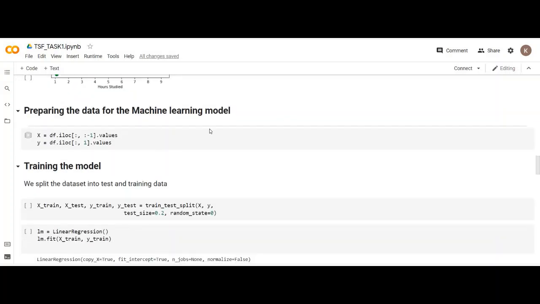Then I have prepared the data for the model. So basically x is the input to the model, or you can say the independent variable. That is basically the hours column. I have used the iloc method, which is used for indexing our data set. I have taken all the rows and only the hours column and the values of it. And y is the output, basically the dependent variable. I have taken the scores column for this as an output, because we need to predict the score.